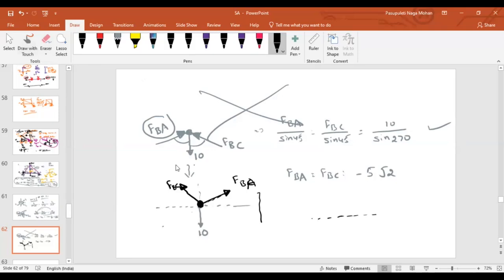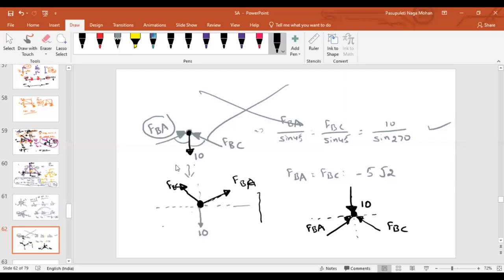Now, if I want to rewrite it as heads of the forces, this is my force in BA, and this is my force in BC. If I want all heads of the forces to meet, which one do I have to change? The 10. For the 10, the head of the force is meeting. To make it a head meeting, I will represent it like this. Along the same line of action, I will pull it back. Now all the heads of the forces are meeting or not? Yes, sir.